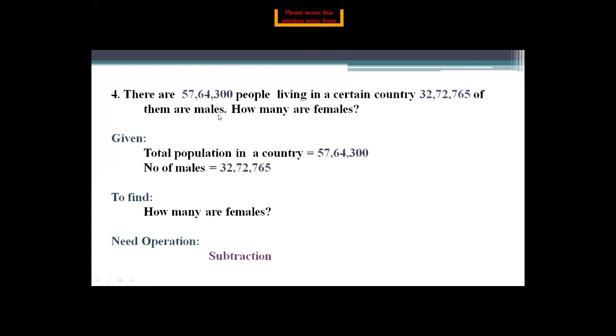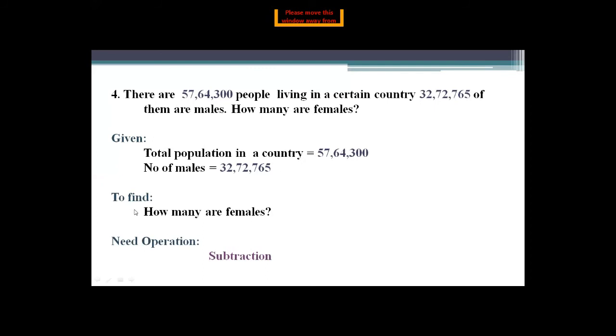So what do you do here? First of all, you think which operation you use here. Obviously, you use subtraction, because the number of males is given and the total is given. To find the number of females, you subtract this number from this number. First step: given, total population in a country 57,64,300. Number of males 32,72,765. First step is done.